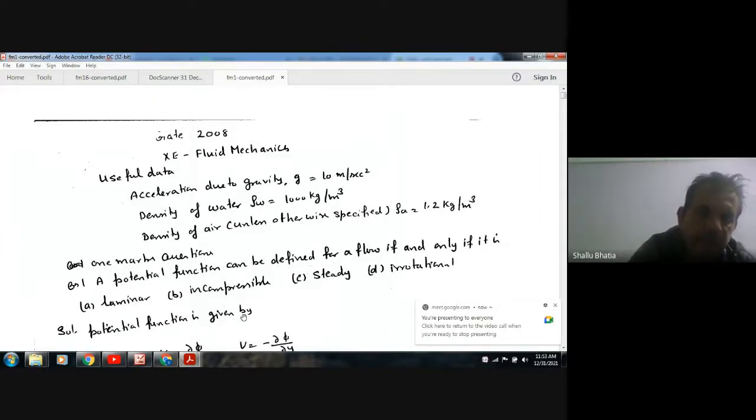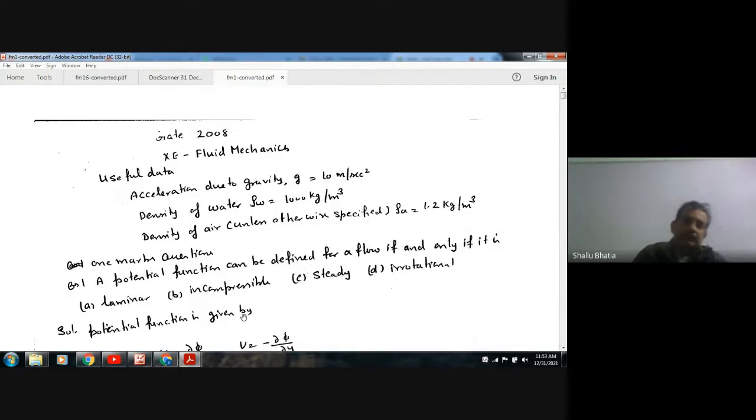In this session, we will solve GATE 2008 XC fluid mechanics. Useful data: acceleration due to gravity g is equal to 10 meter per second squared. Density of water rho w is 1000 kilogram per meter cube. Density of air, unless otherwise specified, rho a is equal to 1.2 kilogram per meter cube. So first of all, one mark questions.